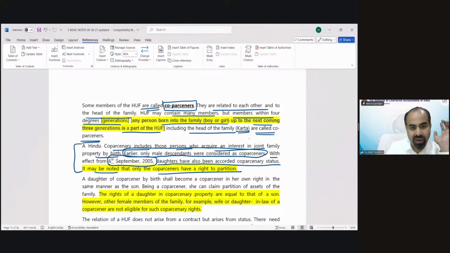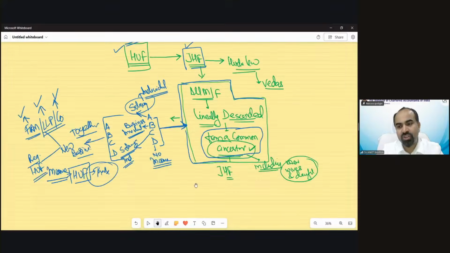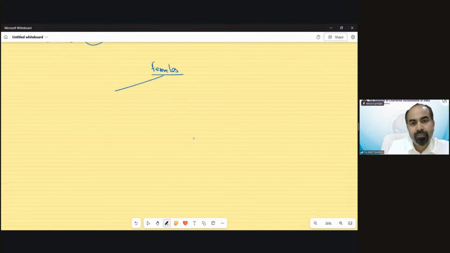Now we have discussed that paragraph. So after this discussion, you will understand the status of females, daughter, wife, etc. in our HUF. So now the concept for females in HUF. Before 6 September 2005, what was the status of females in a Hindu undivided family or a joint Hindu family? We are discussing.